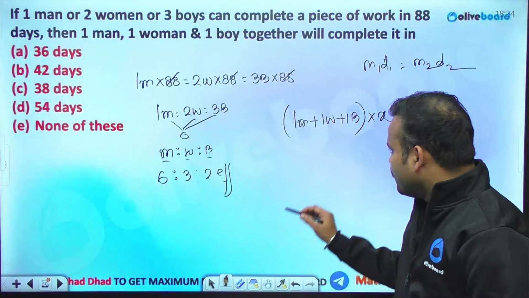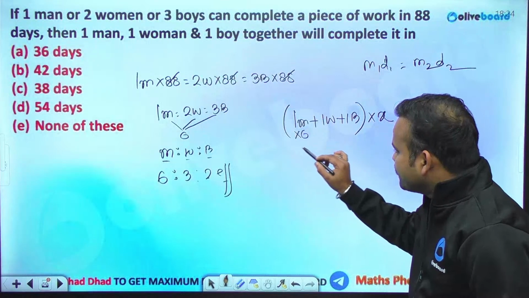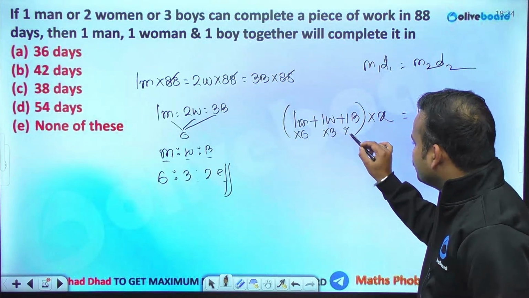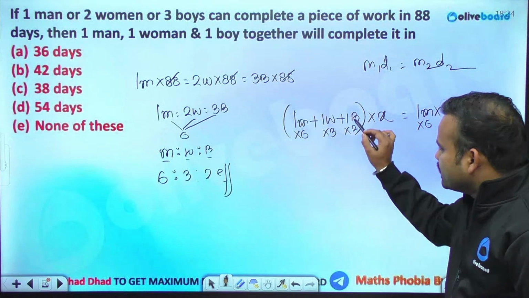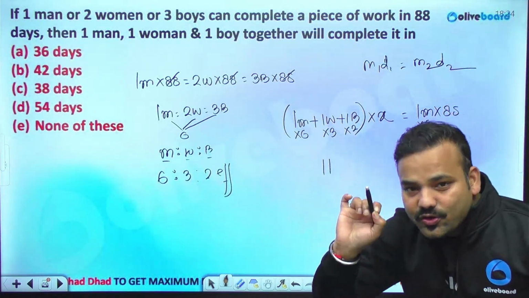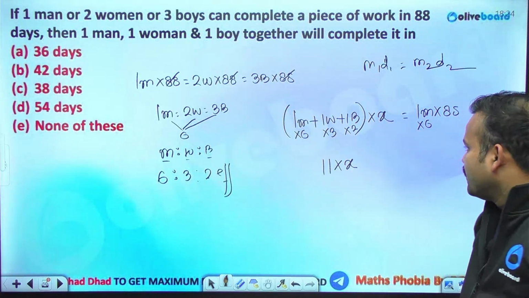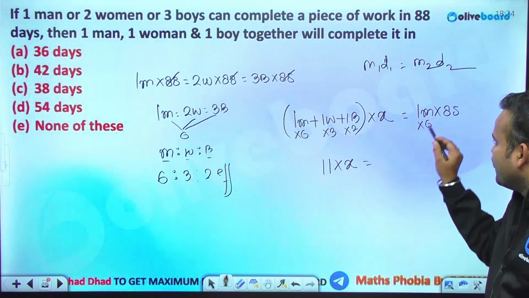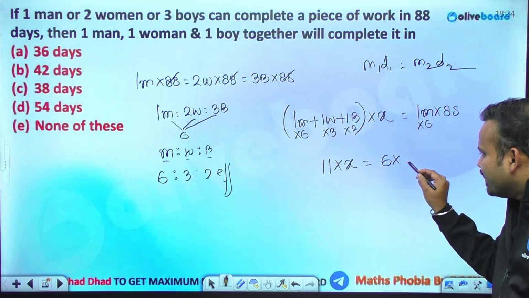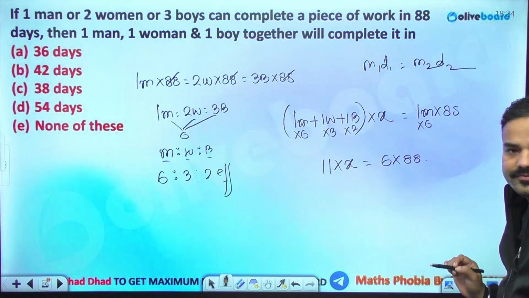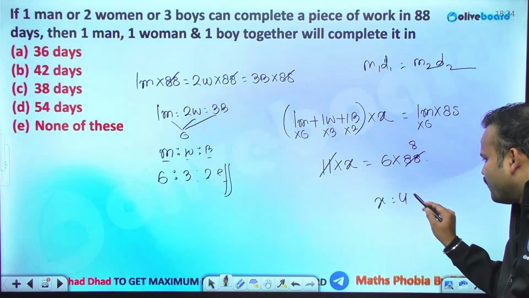Fine. So now the efficiency with which a man works is 6, a woman has 3 and a boy has 2. Here also the man is showing an efficiency of 6. So 6 plus 3 plus 2 is 11. So if they are consuming 11 laddus a day, in how many days will the entire laddu end? When the man was eating 6 laddus a day, the entire laddu ended in 88 days. So 11 times 8 is 88. That means they will be taking 48 days now.